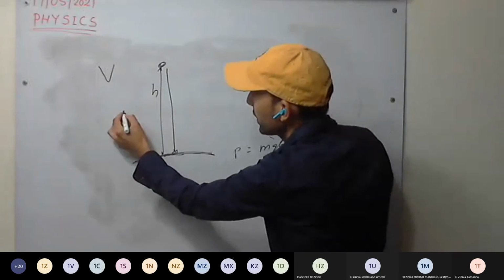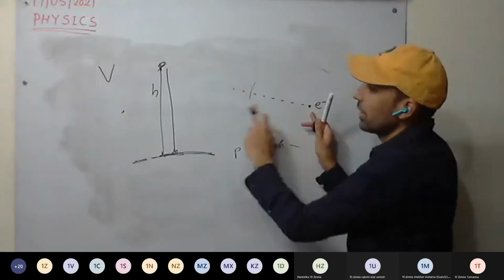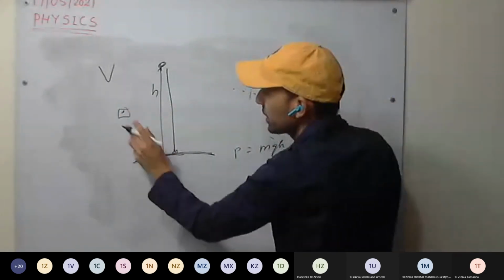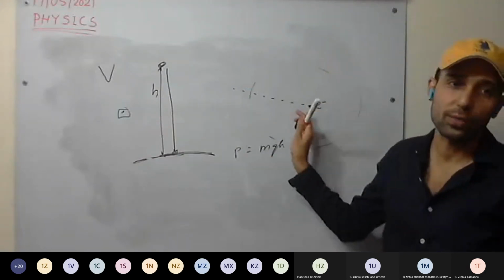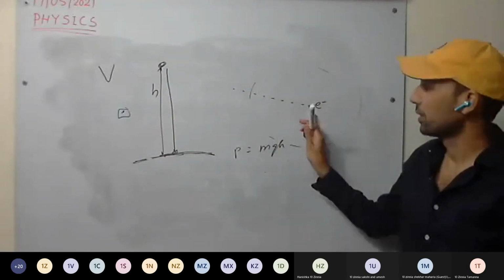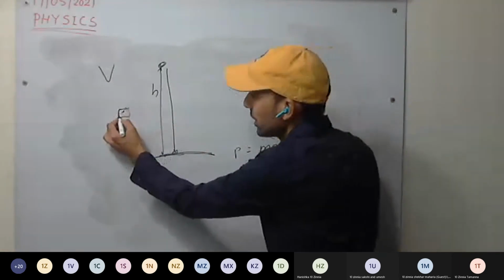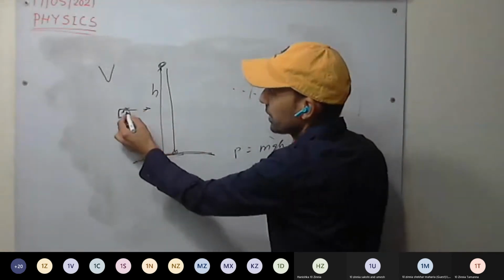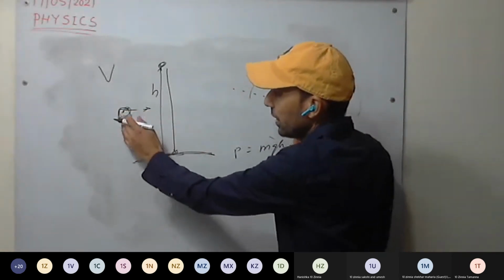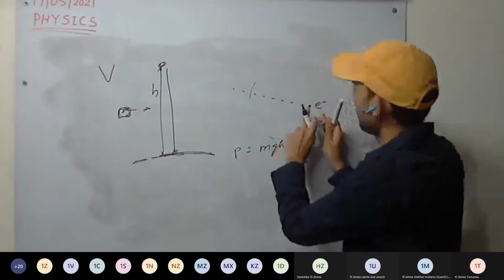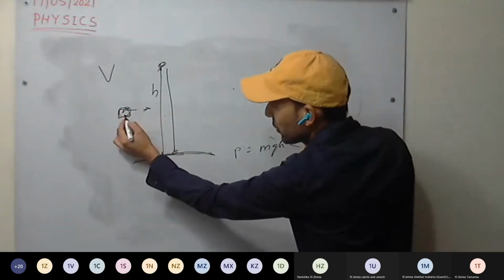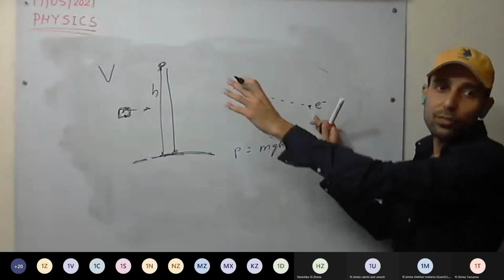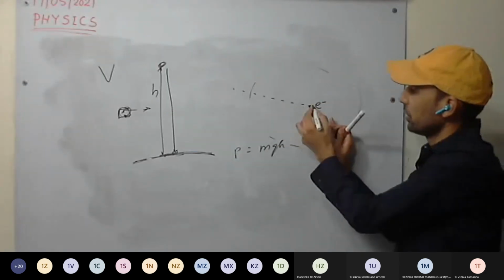So at infinity we consider that point as zero potential, with no impact of the force of this charge. As we bring a positive charge from infinity to this point, we are doing some work.